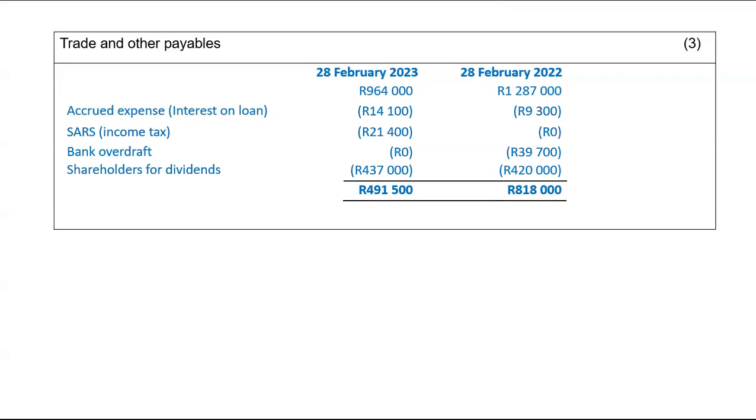Now you can imagine how stressed I was because according to this, it's a decrease in trade and other payables, it's an outflow. And this is why I forgot, it works the same way as trade and other receivables. Trade and other payables is what we owe. Remember, receivables is what is owed to us. Trade and other payables is what we owe. So what we owed last year is greater than what we owe this year. Actually, let me just rephrase that. Trade and other payables for this year is less than trade and other payables for last year.